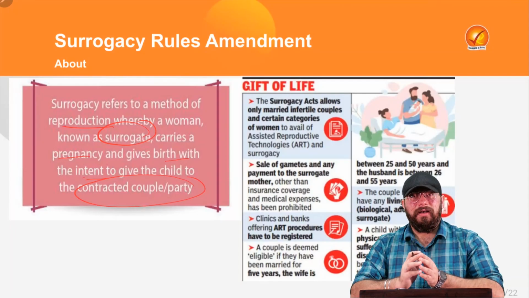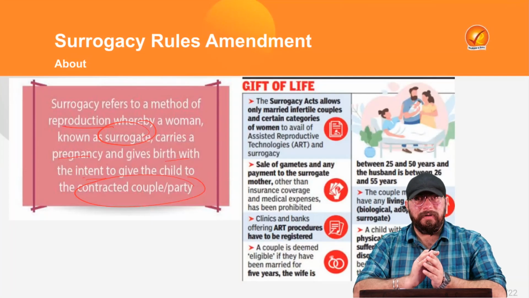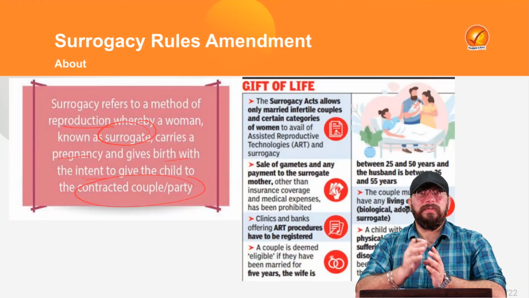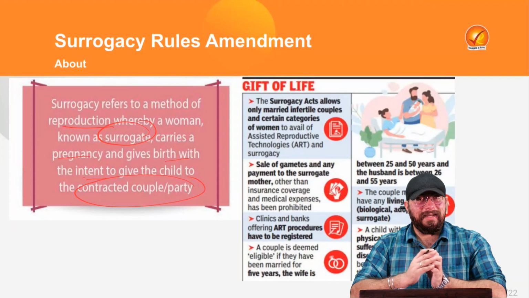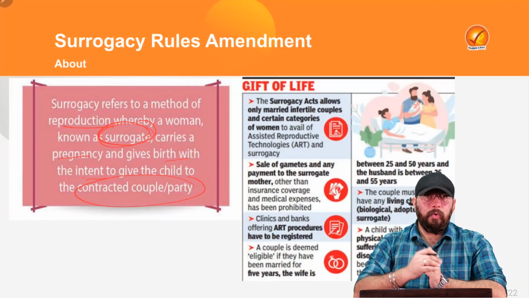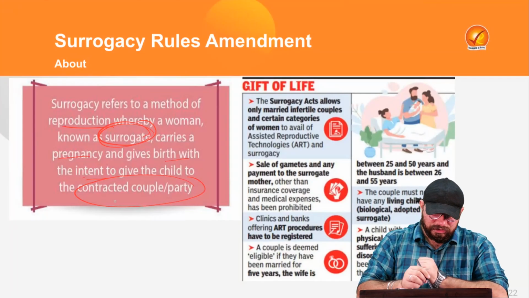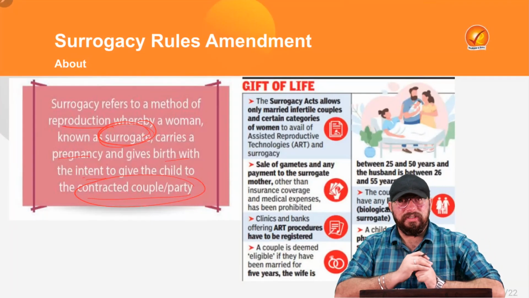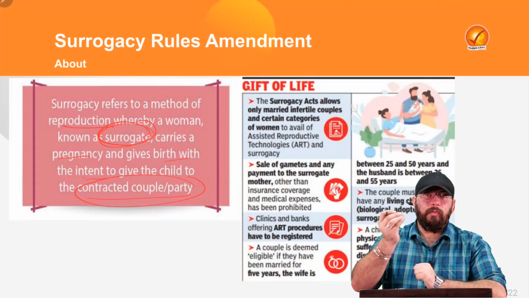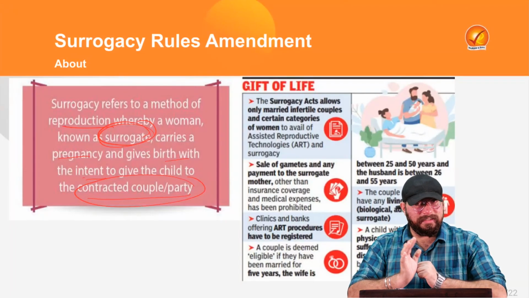So let's say there is a couple, and due to some reason, that couple is not able to conceive a child, right? So they will take help of another carrier, that will be a surrogate, another woman who will carry the child in her womb and give birth to the child. The child would be the contracted couple's child, but the surrogate mother would be helping in giving birth to that child, right? Now, I hope this surrogacy is clear to you.